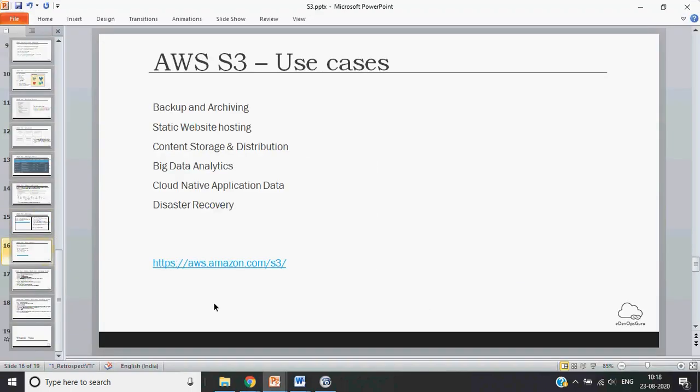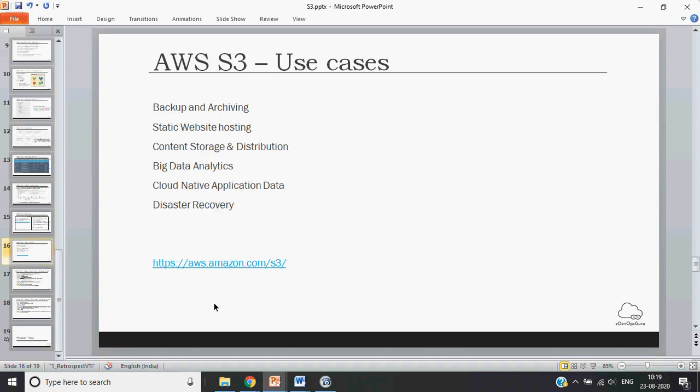Okay, so now we are just coming to the end of this S3. Here we will discuss the different use cases of S3, where S3 can be used. One of the use cases is backup and archiving. If you have to take the backup of your machine, your database, or some other server, you can use S3. You can take the backup and upload it on S3, and if needed, you can always retrieve it and restore your systems.